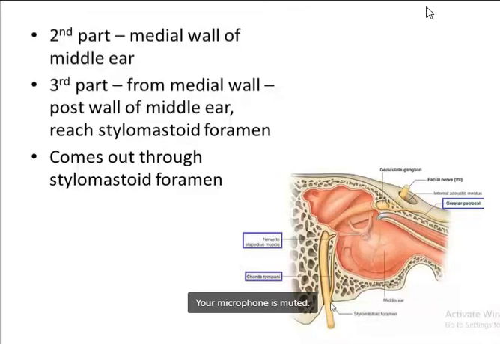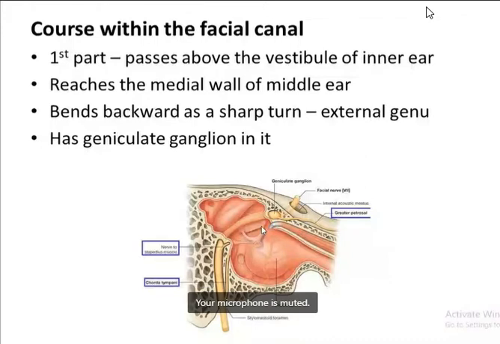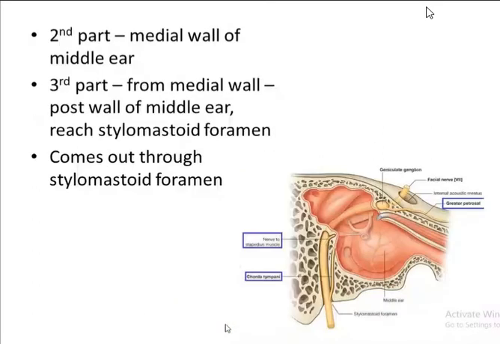Ma'am, you should know the course of the facial nerve, how it emerges from the pontomedullary junction, enters the internal acoustic meatus, how it runs within the petrous part of the temporal bone, and from there how it enters the middle ear cavity along the facial canal. Along the facial canal, it gives a branch to the stapedius muscle, and also the chorda tympani nerve. Then through the stylomastoid foramen, it comes out. So after that,